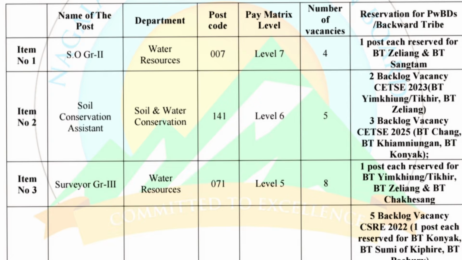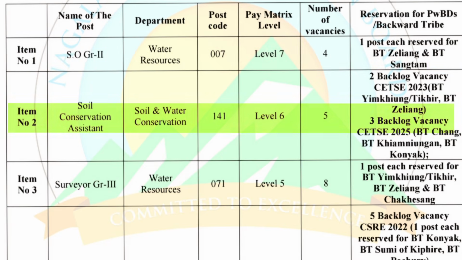For item number 1, we have SO grade 2 in Water Resources Department. It falls under pay matrix level 7 and the number of vacancy is 4, out of which 1 post each is reserved for PT Ziliang and PT Sangtam.